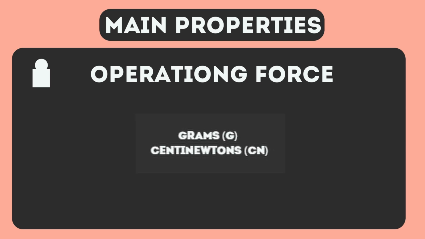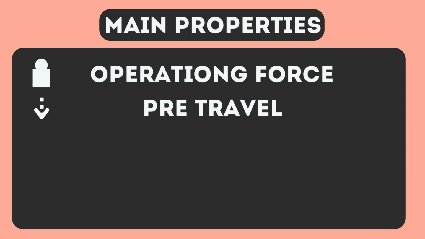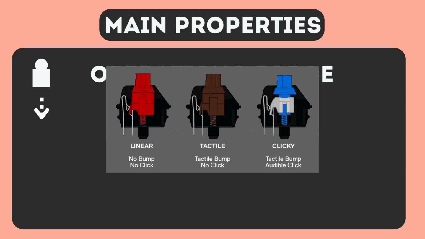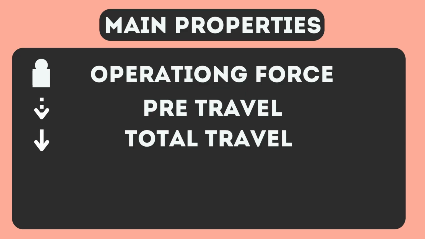It is usually measured in grams or centi-newton. Pre-travel is the distance the key travels before it activates the switch and registers a keystroke. This is measured from the key's resting position to the point where the switch is triggered. Full travel is the total distance a key can be pressed from its resting position until it reaches the bottom of the switch, the maximum depth the key can travel.